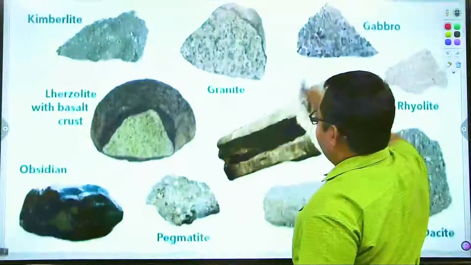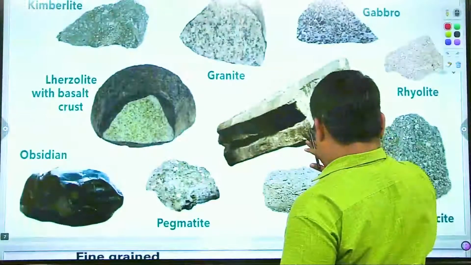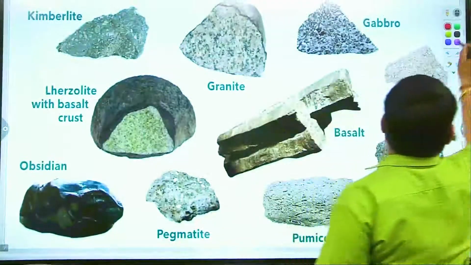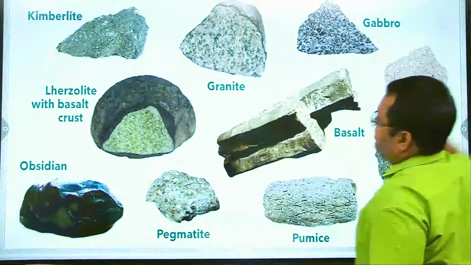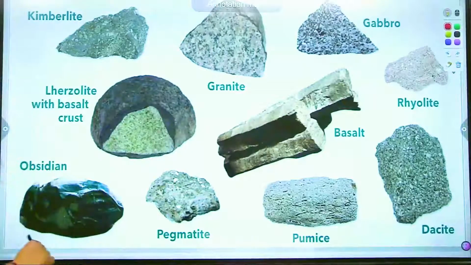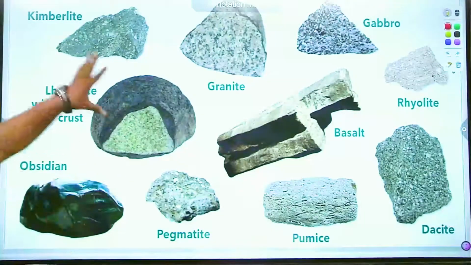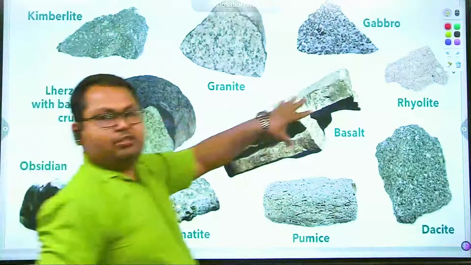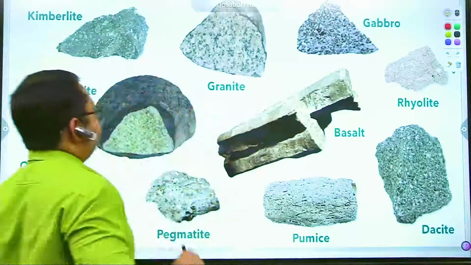Now let's see the examples of igneous rocks. It consists of intrusive as well as extrusive igneous rocks.